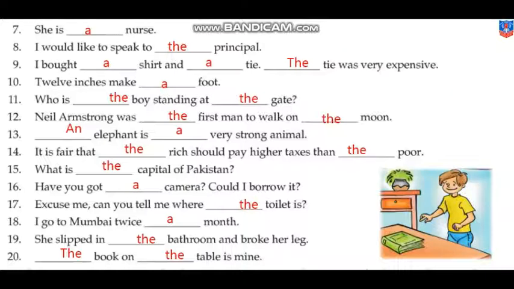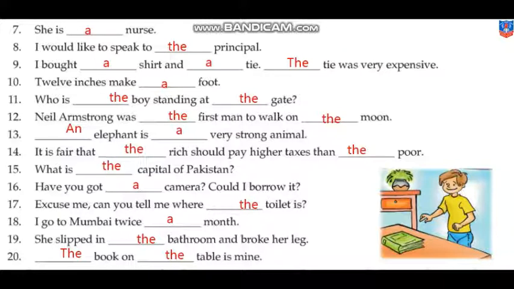It is fair that the rich should pay higher taxes than the poor. You understand? The rich and the poor, we are talking about all the rich people on the earth and all the poor people on the earth. What is the capital of Pakistan? Why have we used the? Because it's a place with a designation. It's the capital. Have you got a camera? Could I borrow it? Single thing we are talking about. Excuse me, can you tell me where the toilet is? We are talking about something particular.